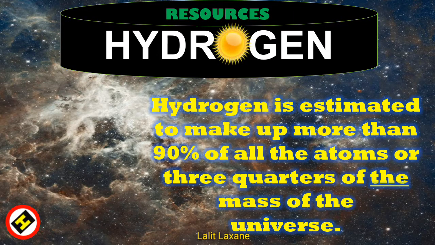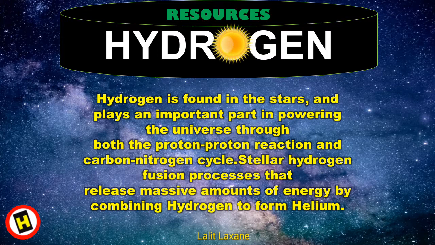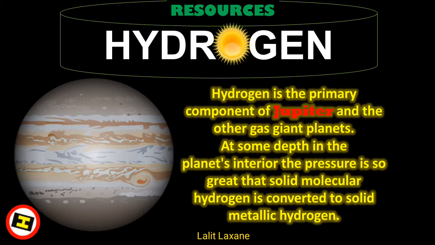Hydrogen is estimated to make up more than 90% of all the atoms, or 3/4 of the mass of the universe. Hydrogen is found in the stars and plays an important part in powering the universe through both the proton-proton reaction and carbon-nitrogen cycle. Stellar hydrogen fusion processes release massive amounts of energy by combining hydrogen to form helium. Hydrogen is the primary component of the planet Jupiter and other gas giant planets. At some depth in the planet's interior, the pressure is so great that solid molecular hydrogen gets converted into solid metallic hydrogen.